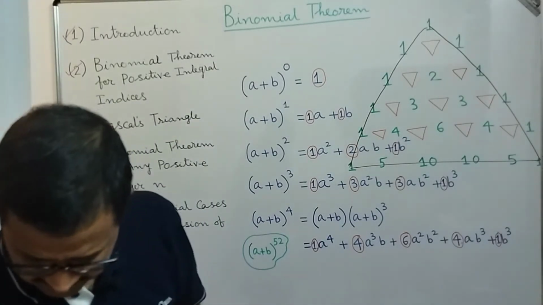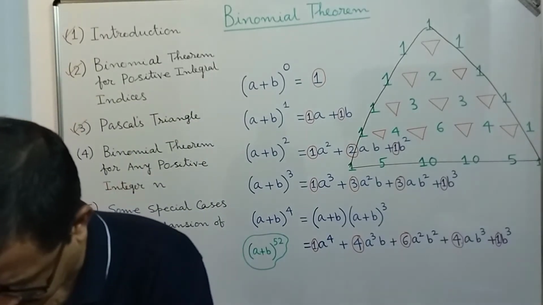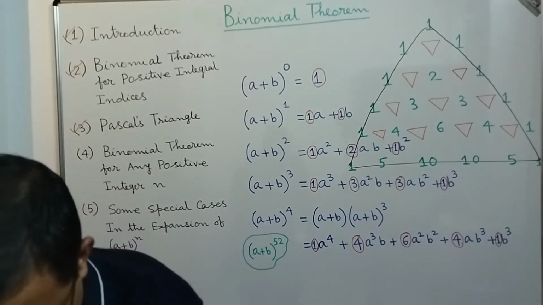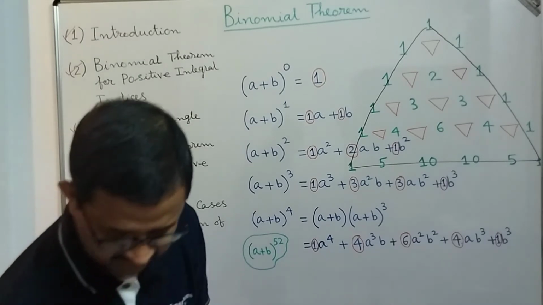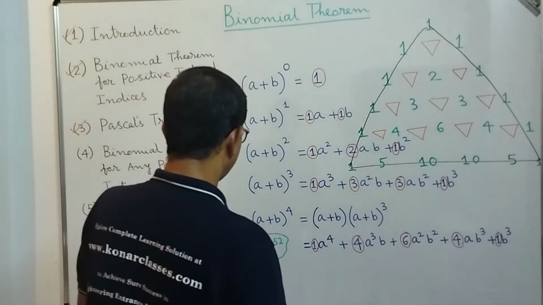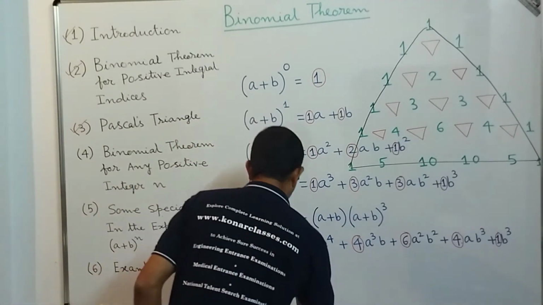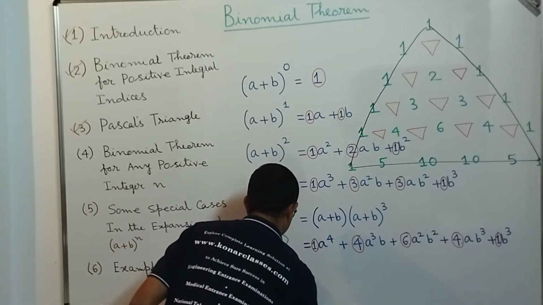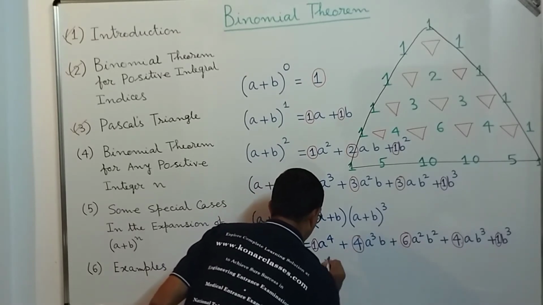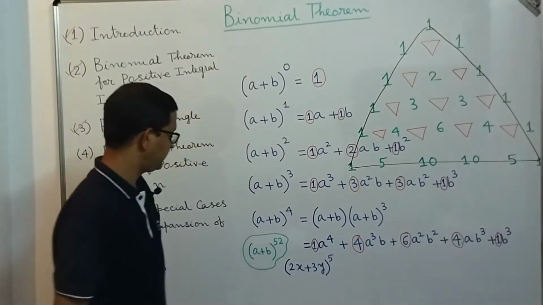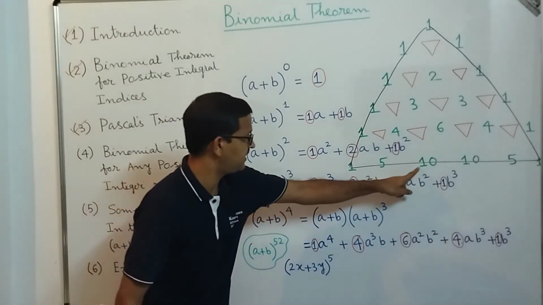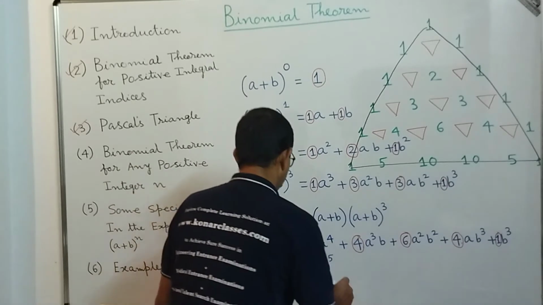So before I proceed further, let me take it from my notebook that any expansion you need to perform. Suppose we have been given 2x plus 3y power 5. How do we get it? We can take all these coefficients 1, 5, 10, 10, 5, 1. So what will we write, dear students?